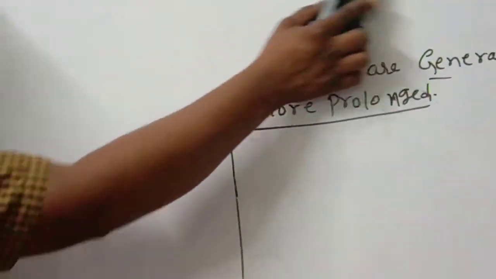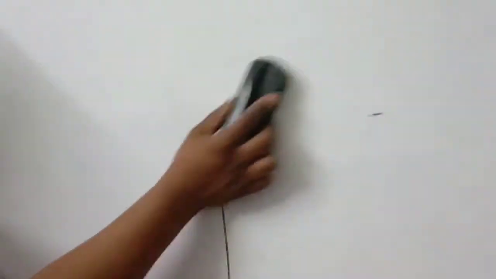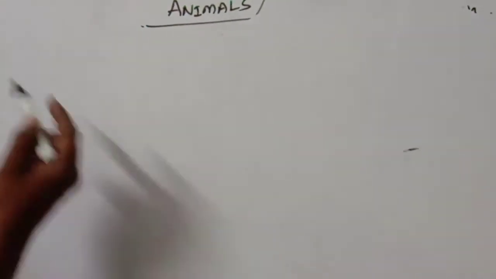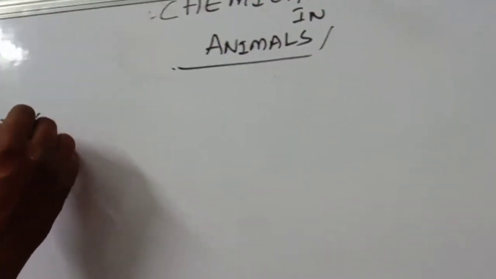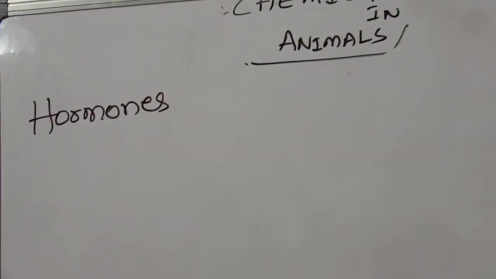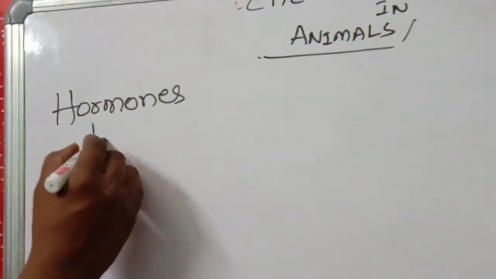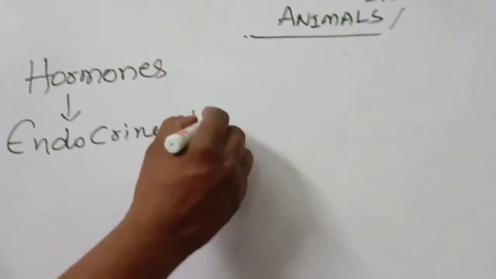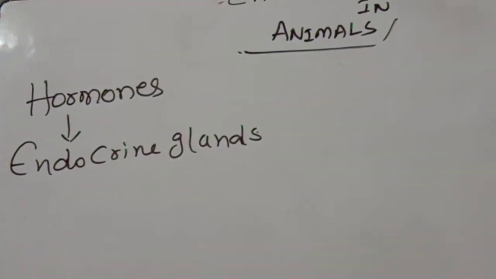Now we are entering into the concept of chemical coordination in animals. In the next class, the concept is that the endocrine glands produce hormones. They are coming from the endocrine glands.